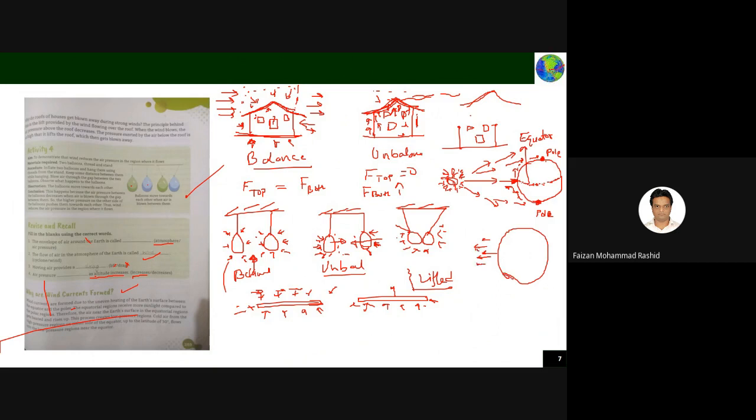So the air from the other region is coming and occupying the space, because empty space is not required. Vacuum doesn't want to exist. So it is happening like this one. That air is moving this way, this way, this way from the top, and from the polar region, the air is coming and occupying the space.